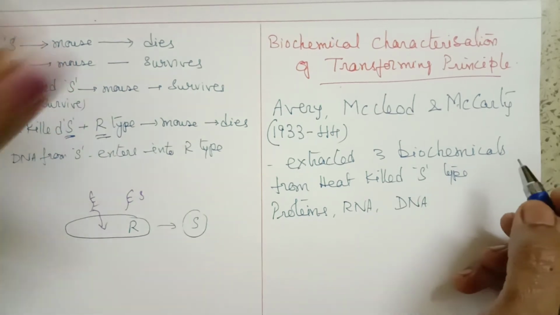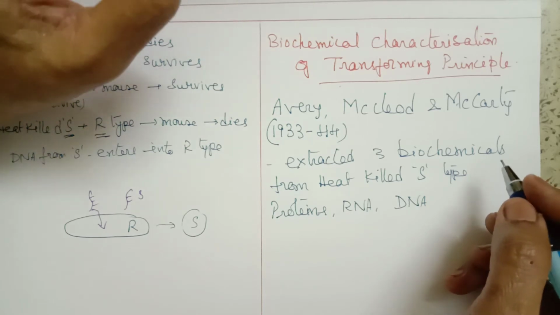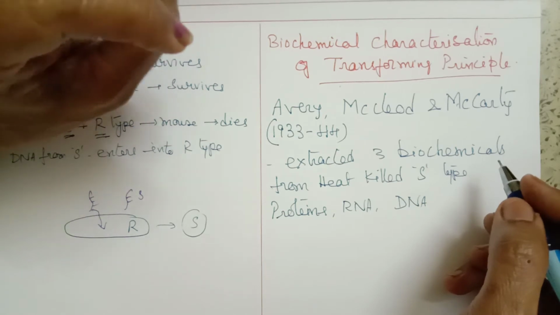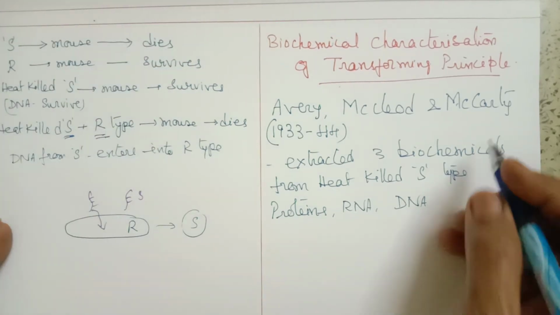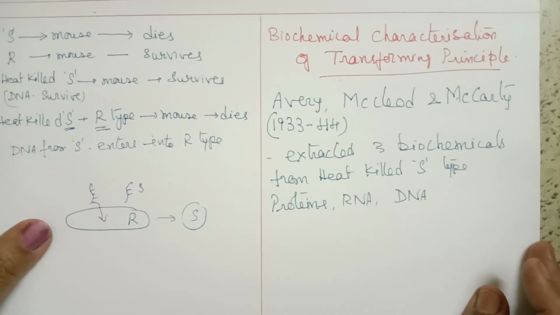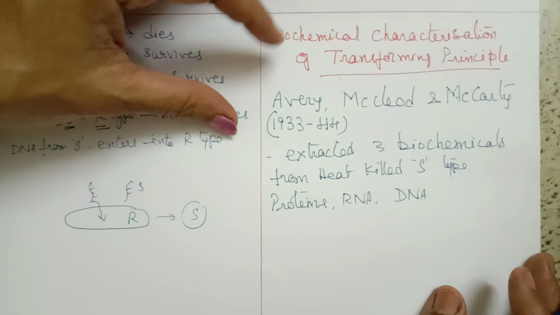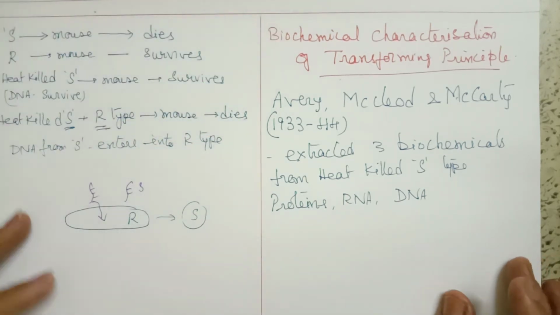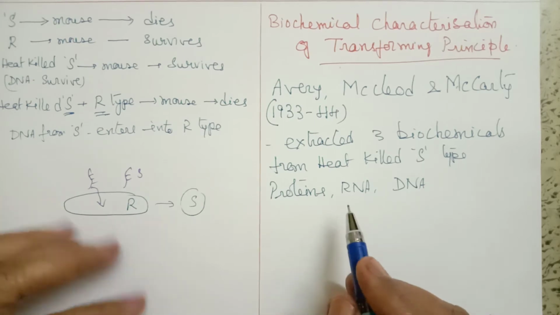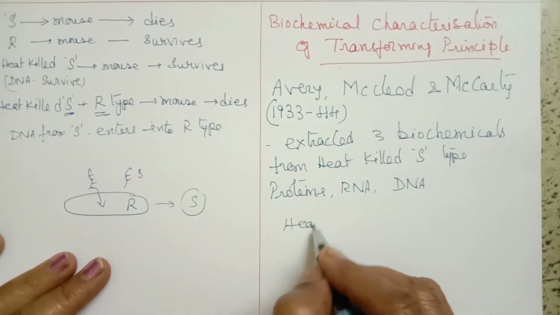These three biochemicals were extracted from heat killed S type and injected separately into each of the mixtures of cells. So he took different mixtures, and then he injected. What he did here is he took a mixture of heat killed cells.